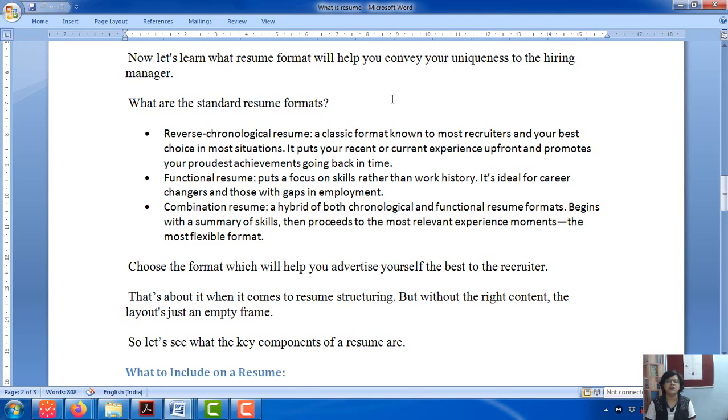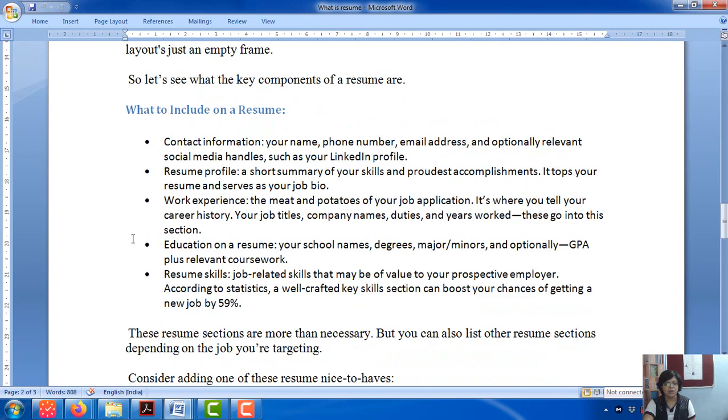Next is functional resume, where you do not talk about all the experiences you have or all the degrees that you have. What you talk about is just the highlighted things. So you have worked on a project just before you are applying for a job. That means that particular project is very important. You go into a little bit of responsibilities or things that you did during the project. You don't have to go into the other jobs, or if you do not have any other experience, you don't have to talk about that.